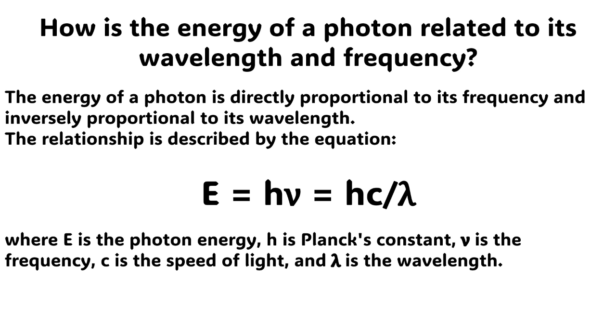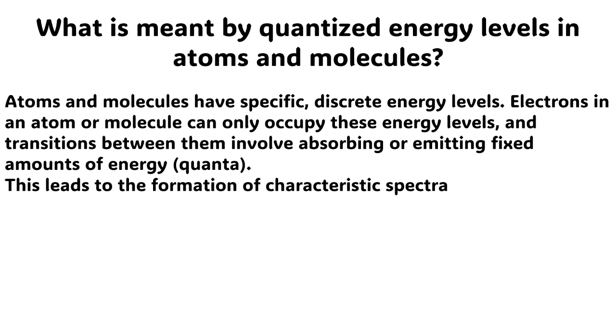The relationship is described by the equation E = hν = hc/λ, where E is the photon energy, h is Planck's constant, ν is the frequency, c is the speed of light, and λ is the wavelength.